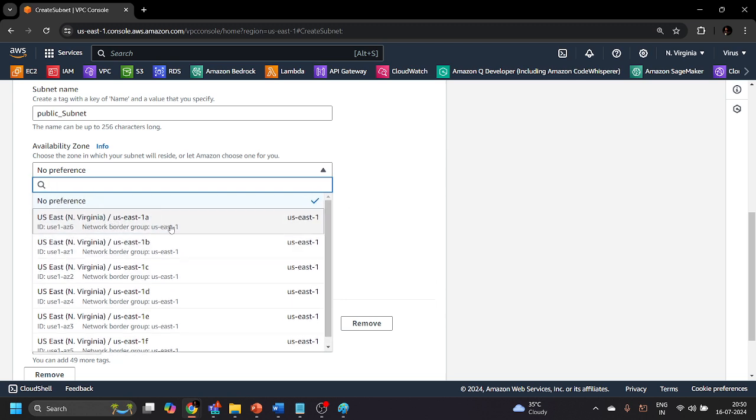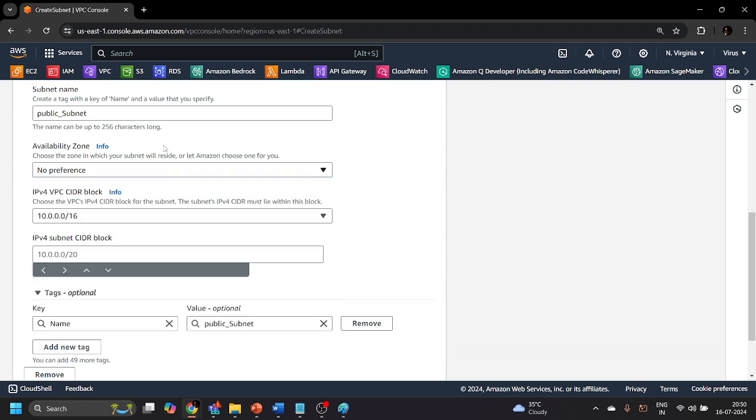If you select US East 1A, this subnet is going to be created inside US East 1A only. And you can create another subnet in another availability zone, so that if one availability zone goes down because of any circumstances, you will have another availability zone and another subnet where resources are running, so that your application or website will not face any type of downtime. That is the concept of the availability zone.